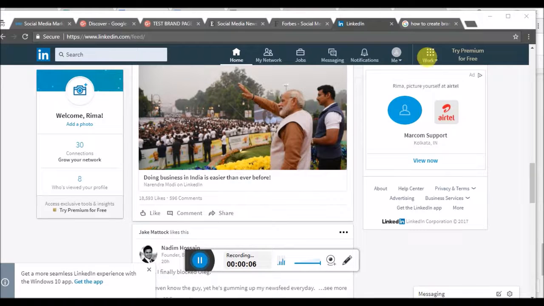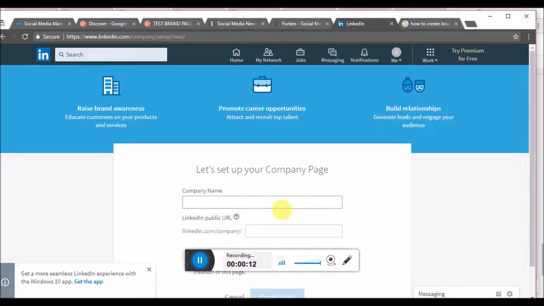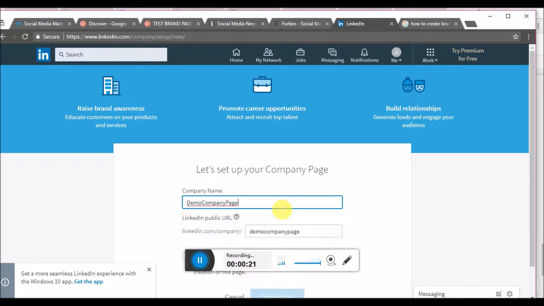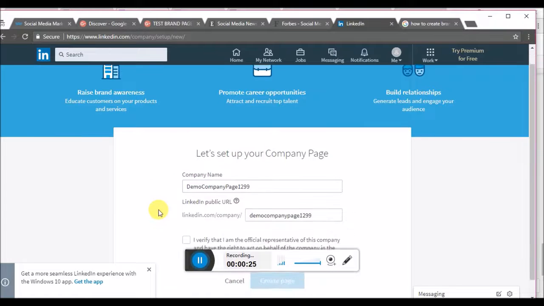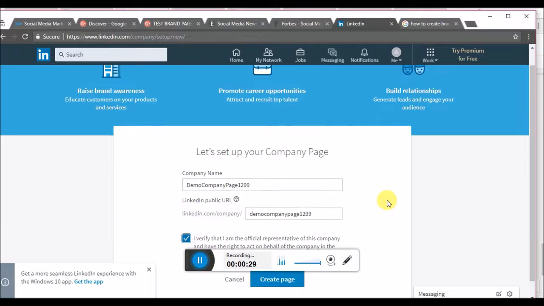I'm a social media marketer, and today I'm going to show you how you can create a company page on LinkedIn. Click on Work, select Create Company Page, give a name to your company page, verify that you are an official representative of this company, then select Create Page.